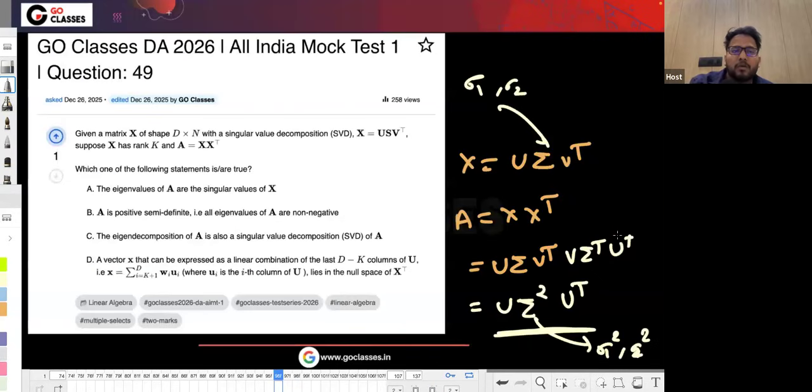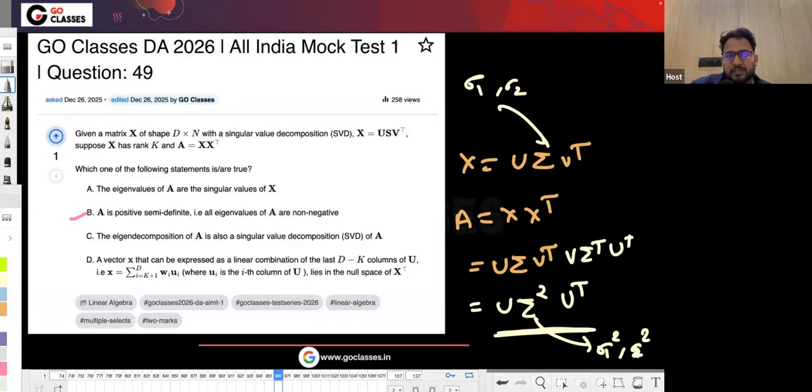Okay. What about statement 2? Statement 2 is saying A is PSD, positive semi-definite. That is, all eigenvalues of A are non-negative. You can easily see that all the eigenvalues of A are sigma squares, which are obviously non-negative. So that's why this is true. And any matrix of this form, like XX transpose, you have other ways to prove it also.